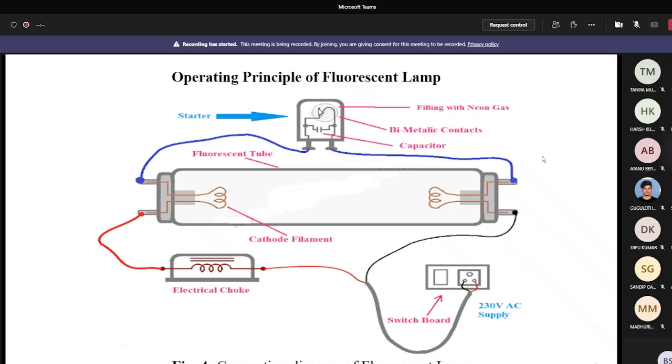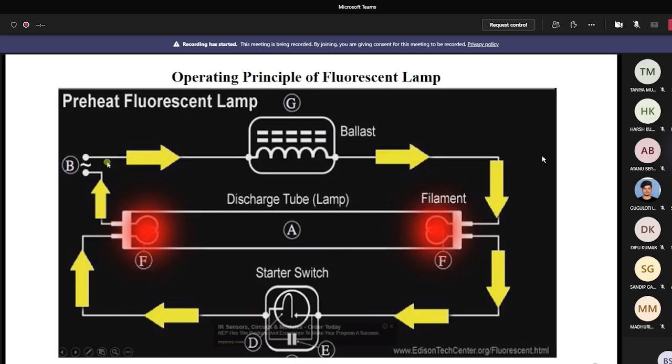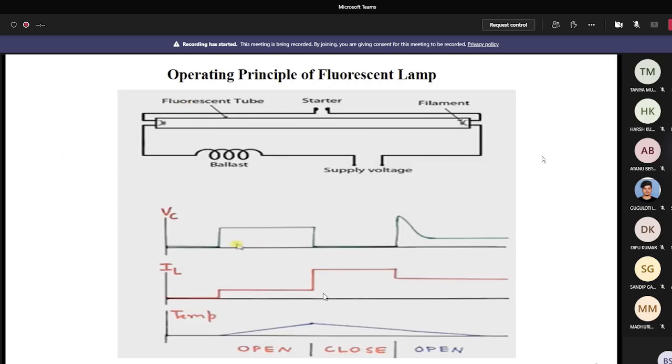So the heat produced will be less. As a result, the temperature decreases gradually at the short circuit condition. Now I show you the current IL, voltage VC as well as the temperature in figure 6 also. Here you see the current increases to a safe value at the short circuit condition, but the voltage across the capacitor VC drops down to 0. And you see that the temperature decreases gradually.